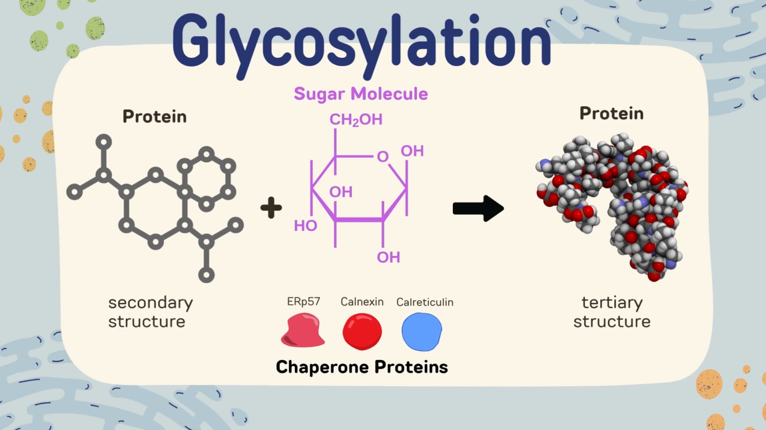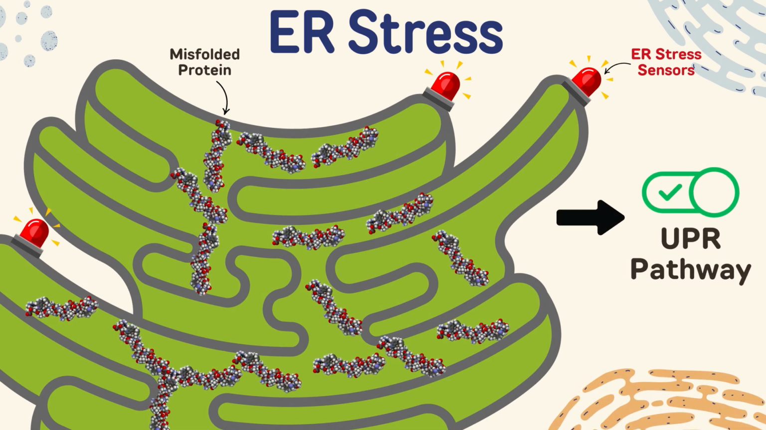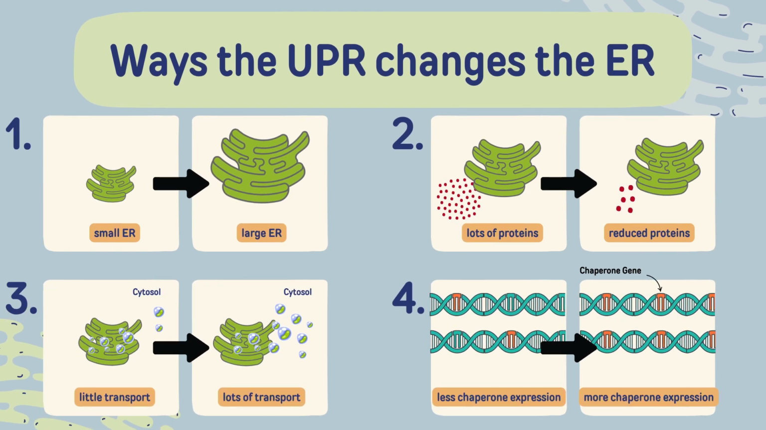Now, the ER is said to undergo stress when there is an accumulation of unfolded or misfolded proteins in the ER. The ER contains stress sensors that will become activated in response to misfolded protein aggregations, leading to the activation of the unfolded protein response, or UPR pathway. The UPR will increase the size of the existing ER, thereby providing additional space to accommodate the cell's need to properly fold the proteins. The UPR will also decrease the amount of proteins that enter the ER, increase the transport of damaged proteins to the cytosol in order to be degraded, as well as increase the expression of genes that encode for chaperone proteins.